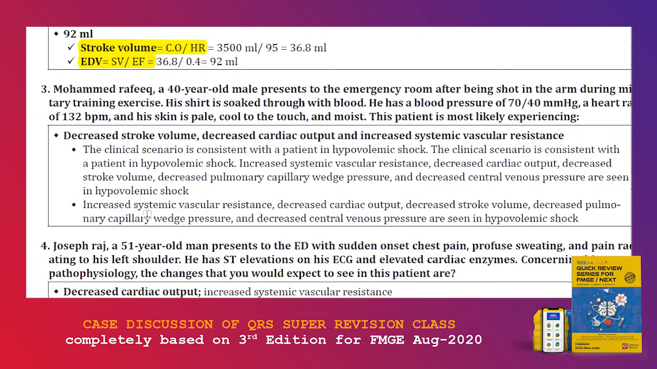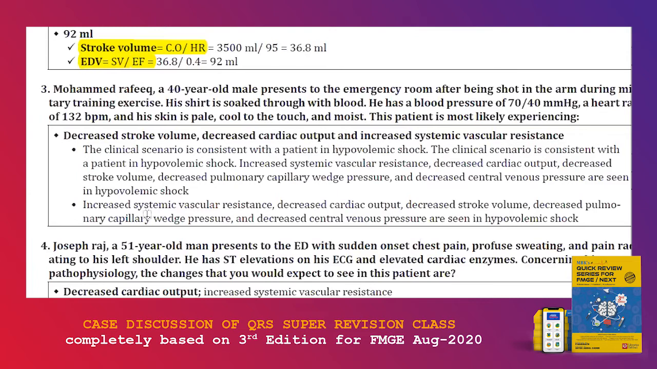This case talks about hypovolemic shock. There are two ways of asking the question. What is not seen in this patient? The answer is going to be increased stroke volume. That is not going to be seen in the patient. The real question was, which of the following is not present in the patient? Which of the following is the patient not experiencing? The answer was increased stroke volume.